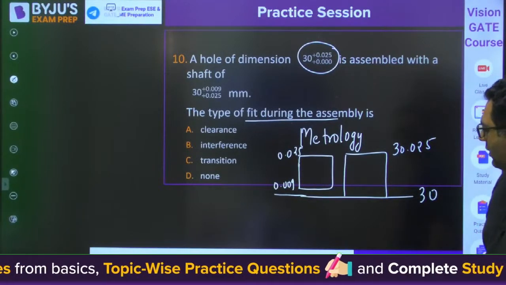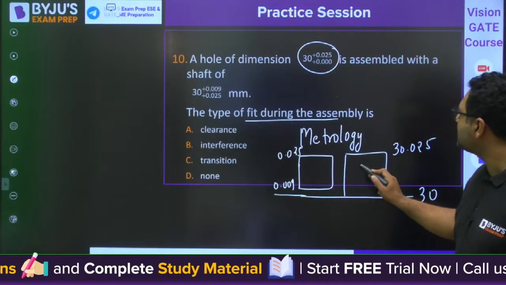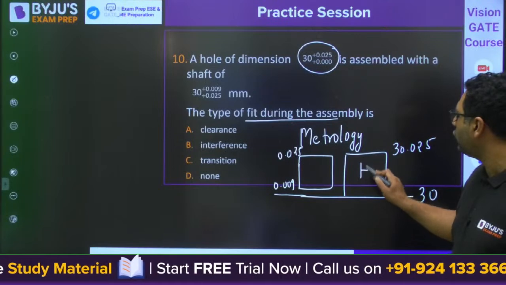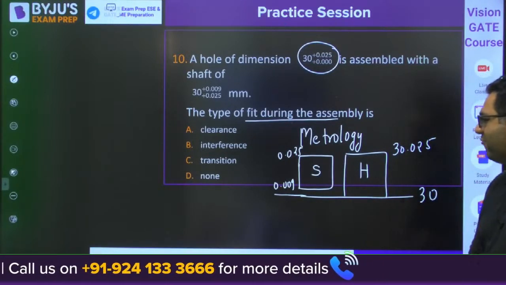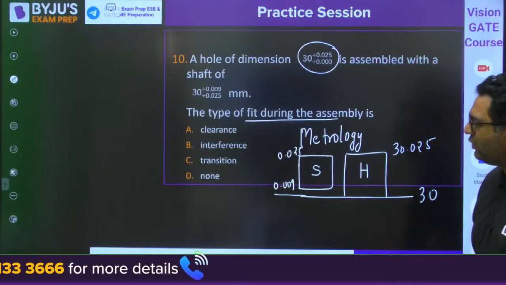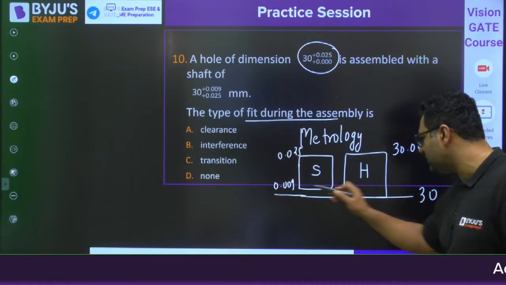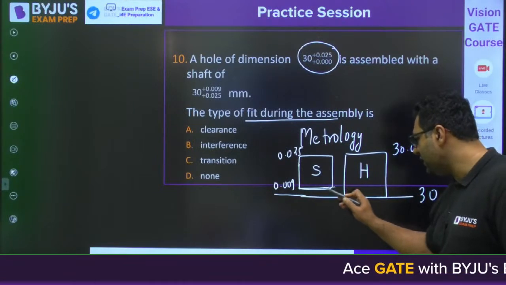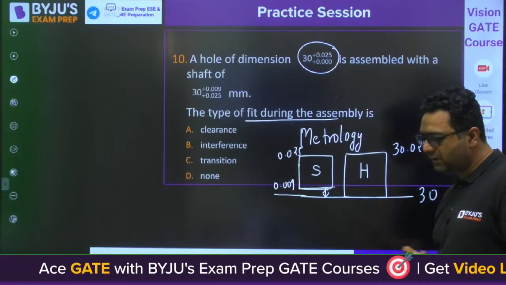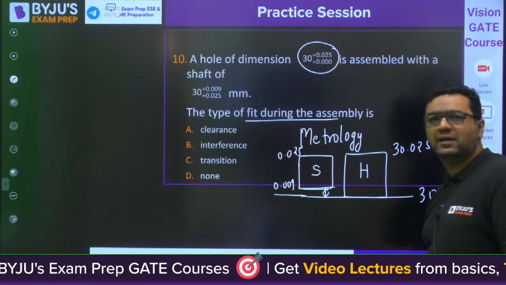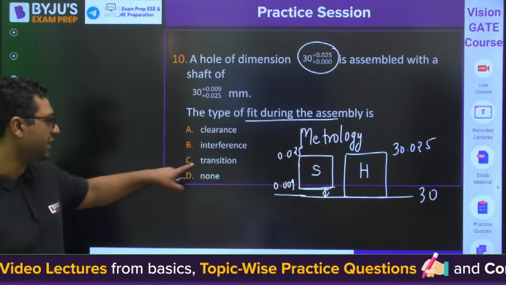So dear, if this is the case, this is going to be the dimension for the hole and this is for the shaft. You cannot guarantee every time it will be a clearance fit. Why? Because if the hole is taken of this size and the shaft of this size, then it is going to be an interference fit. When we are not clear which type of fit will come, the answer is clearance or interference or transition.